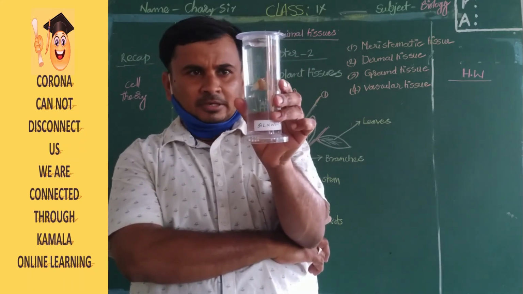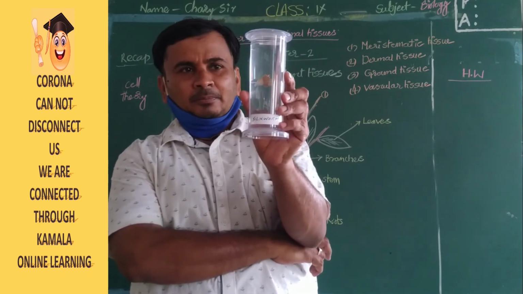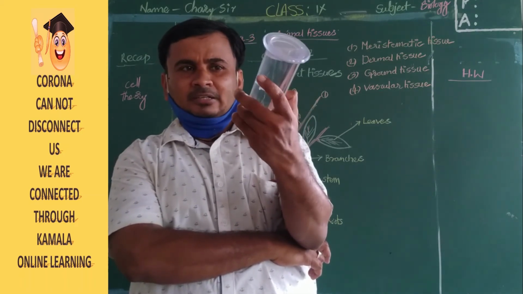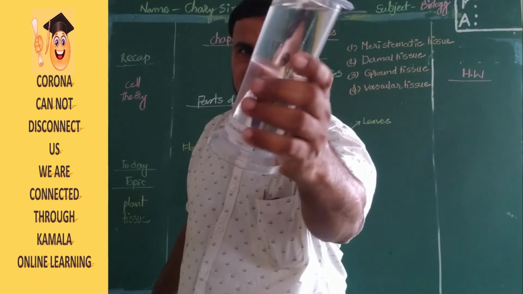Clear, children? Okay. It is actually an insect. It will depend on other plants. It will depend on the flowers. It will take the honey and the pollen grains. Like that, it will eat the leaves of the plant. It will grow. So this is actually an insect.